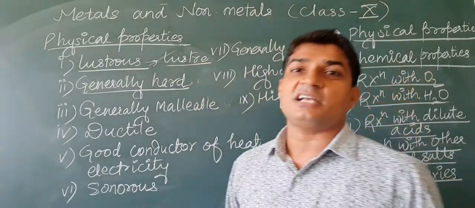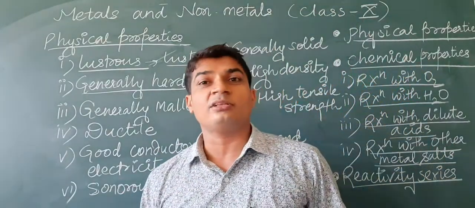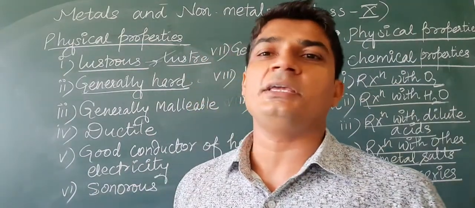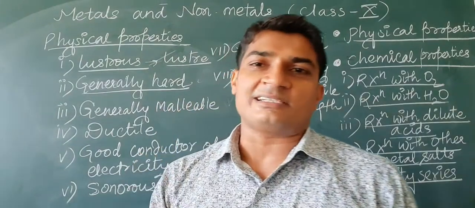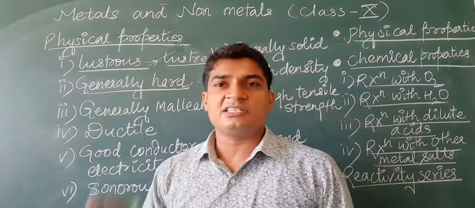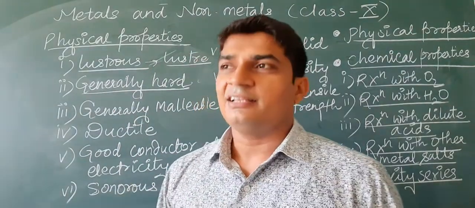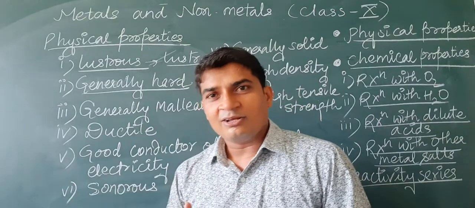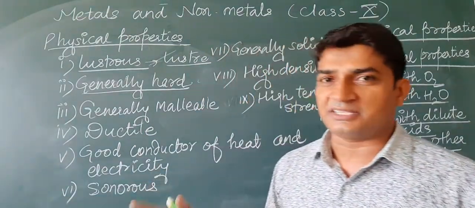Luster means a shine. A natural shine is present on the freshly cut surface of any metal. Okay, so on all the surface of all the metals, if it is freshly cut, then the surface is having lustrous. Some metals are very lustrous. They retain their luster for a longer time. That's why they are very expensive, like gold, silver, etc.